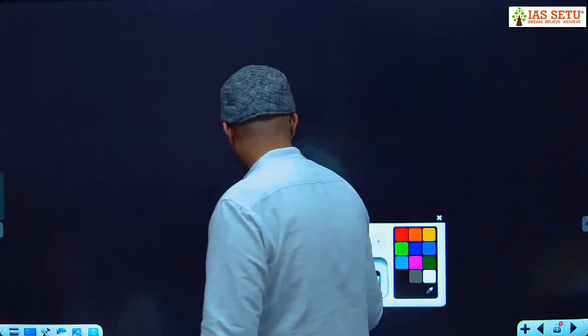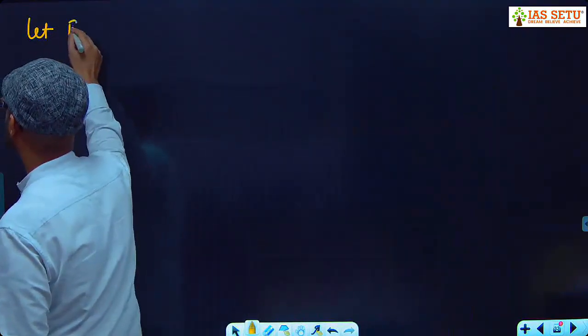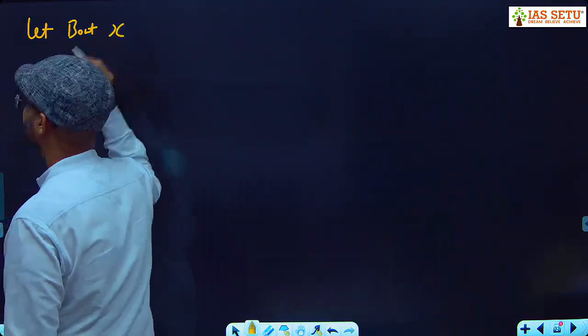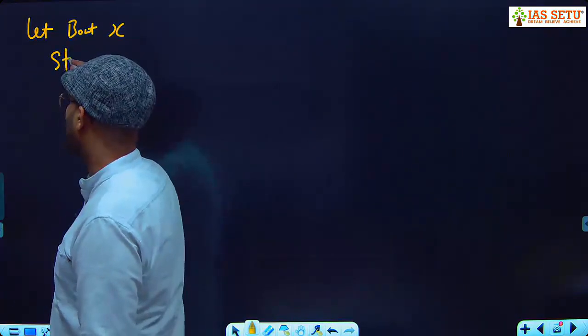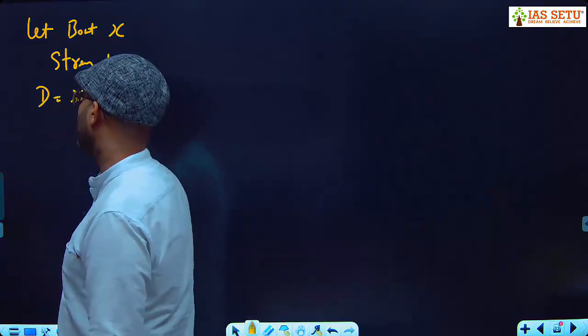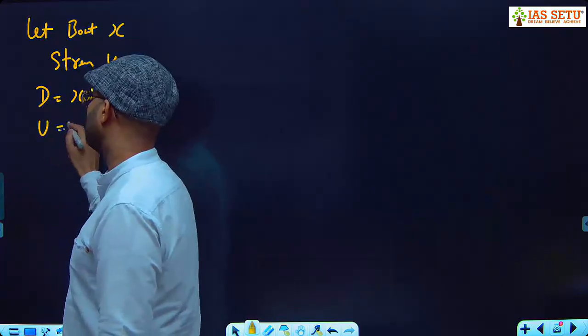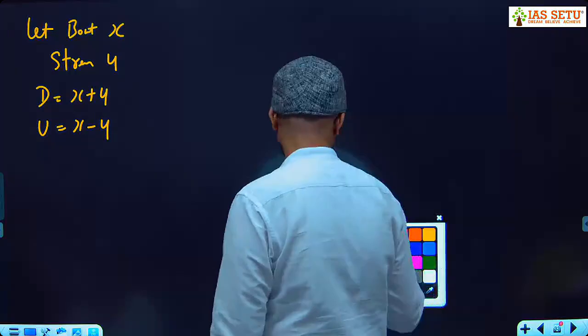I assume let the speed of the boat be x. And what is the speed of the stream? 4, already given. So what is downstream? X plus 4. What is upstream? X minus 4.